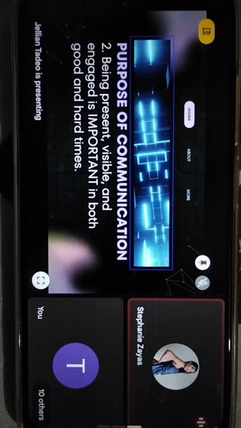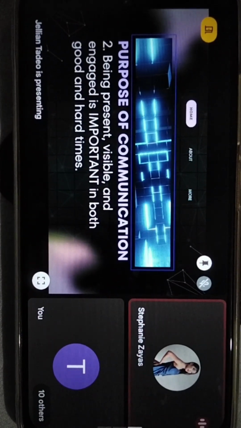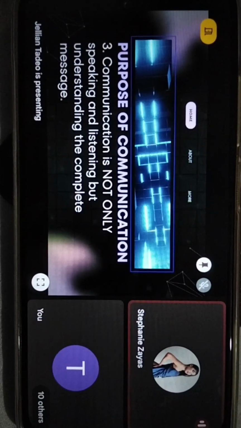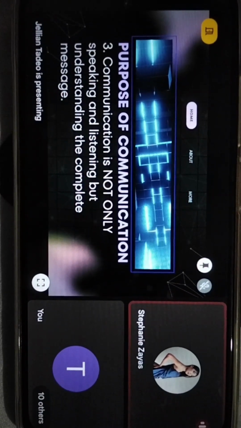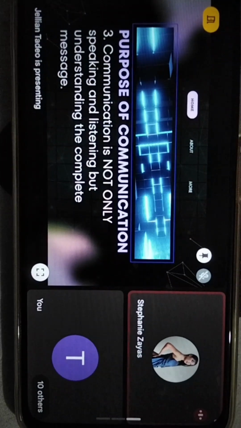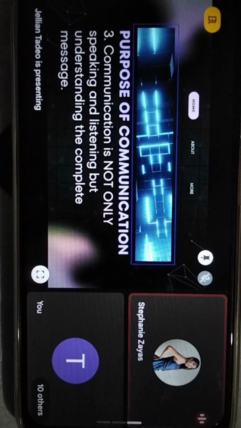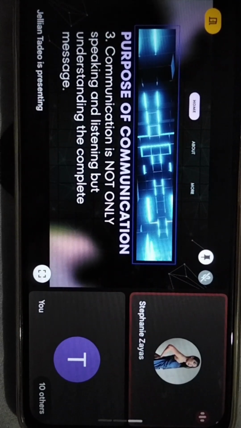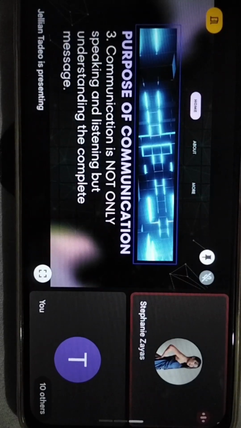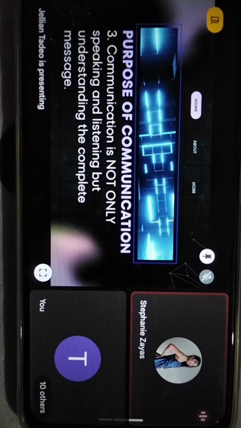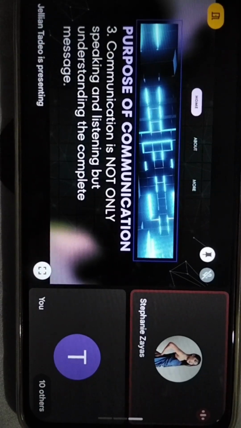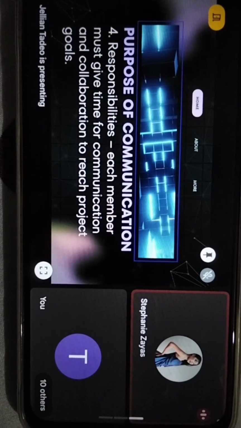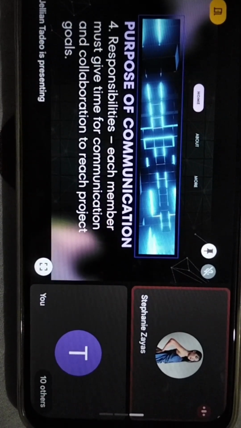Thirdly, communication is not only speaking and listening, but understanding the complete message. Another example, a teammate says they can finish the task soon, and the leader clarifies the exact deadlines to avoid misunderstanding. Lastly is responsibilities. Each member must give time for communication and collaboration to reach project goals.